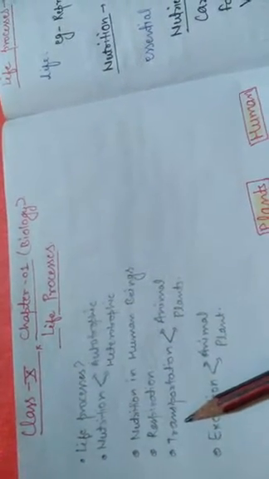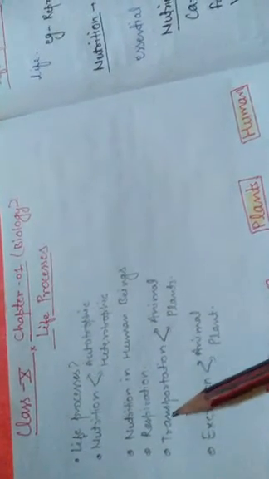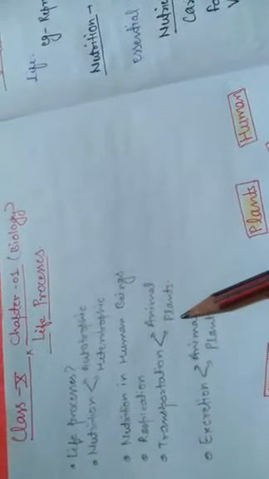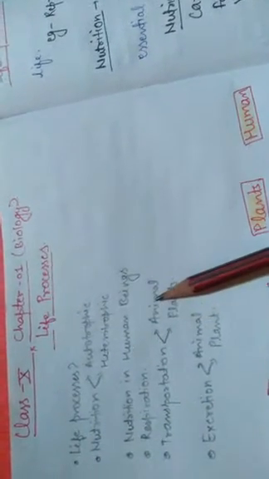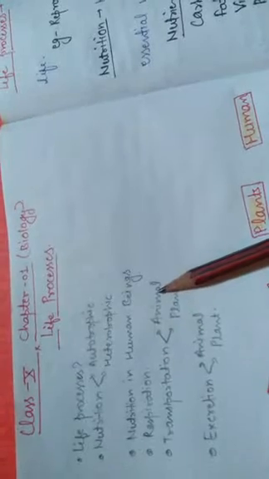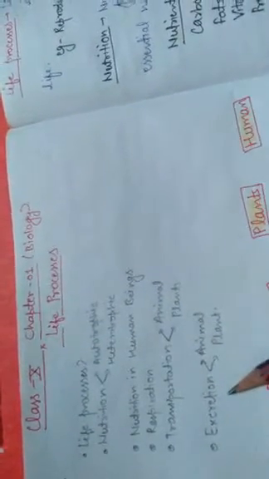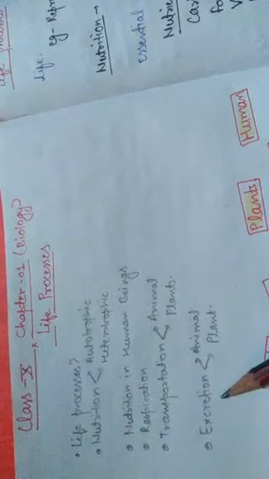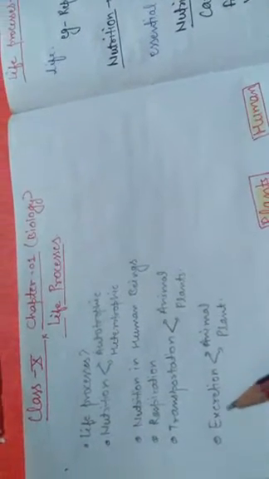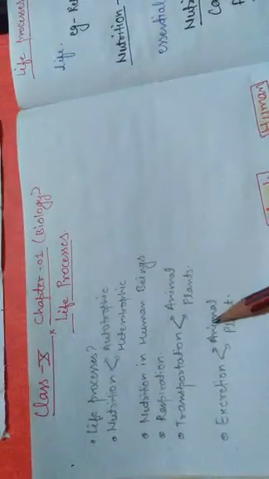And next is transportation. In transportation, we will study animals as well as plants, how the circulation occurs in animals and how the transportation occurs in plants. And lastly, we will pay attention to excretion, meaning how this process occurs in animals as well as plants. So let us start with the first topic. The name of the topic is life processes.